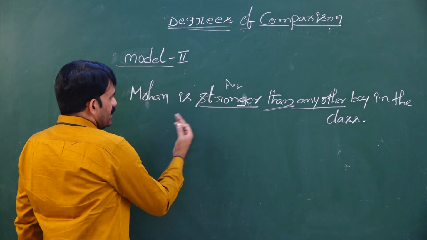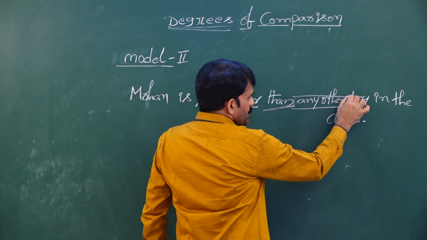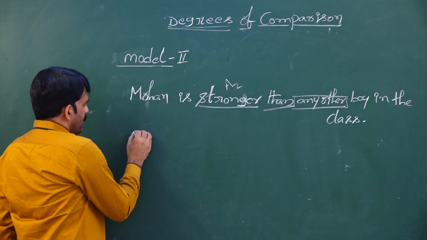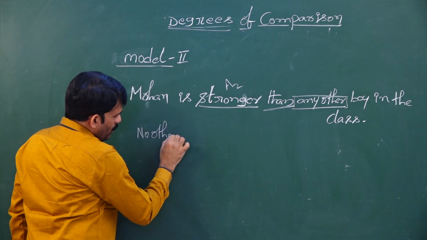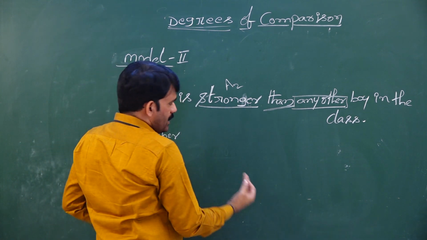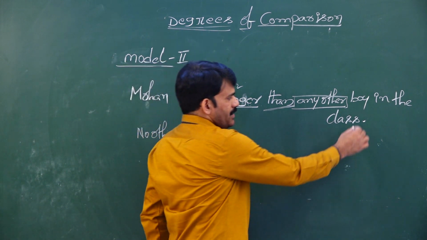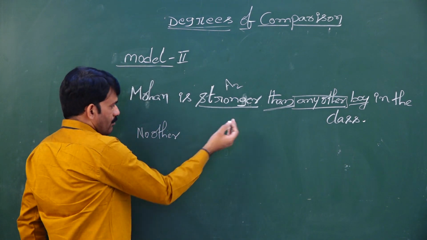When the comparative degree is used with any other, you start your positive degree with no other. Once after writing no other, what is the structure that we discussed? We need to write the singular noun. What is the singular noun? Boy.